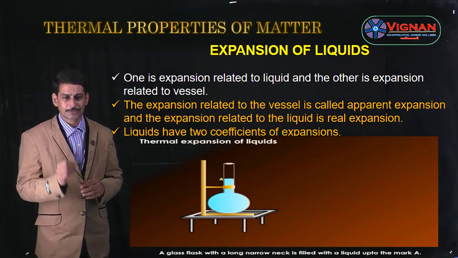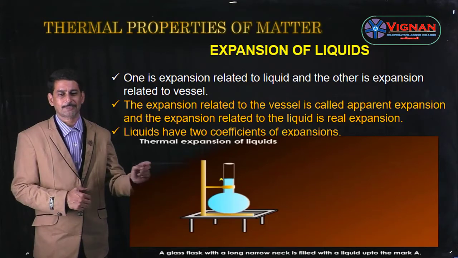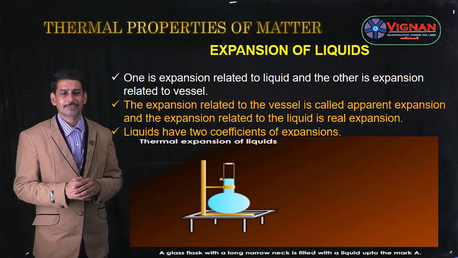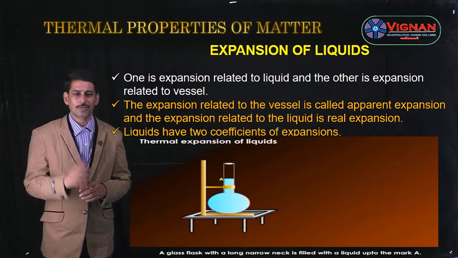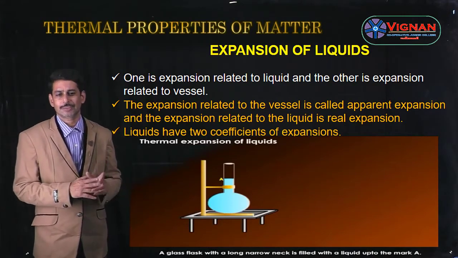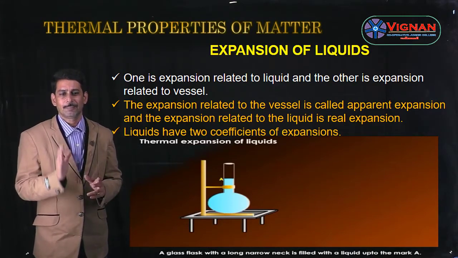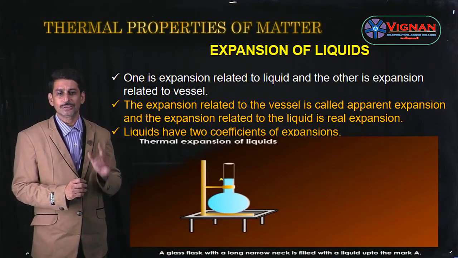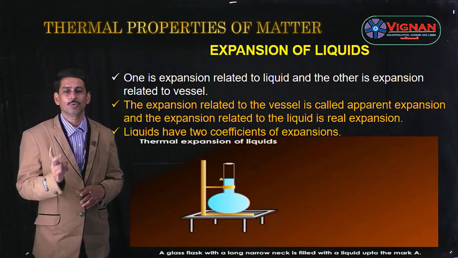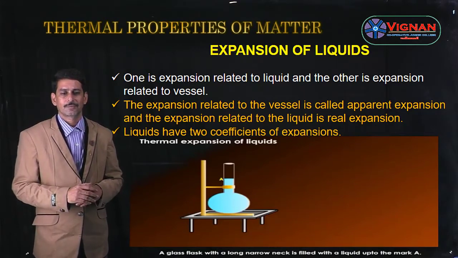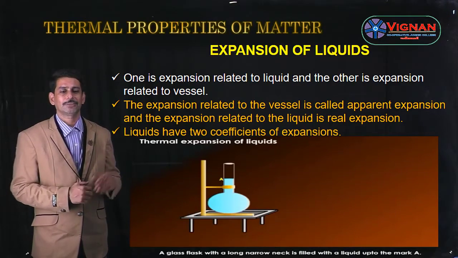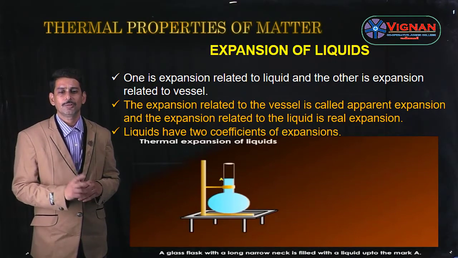So liquids have two coefficients of expansion. To measure these two expansions, apparent expansion and real expansion, we have two volume coefficients of expansion for a liquid.